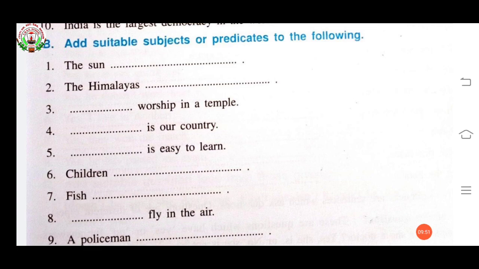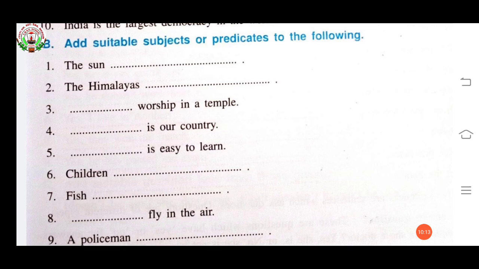See third one, dash worship in a temple. Who worship in a temple? Hindus. So you have to add a subject. Hindus worship in a temple. Next, dash is our country, so you can write your country name. India is our country, so India is a subject.